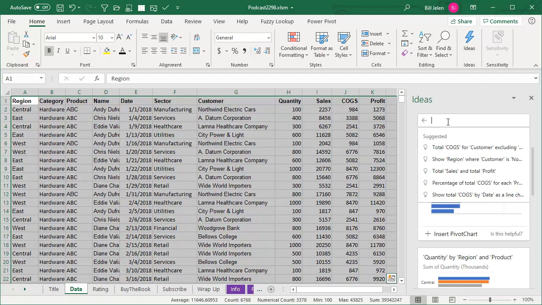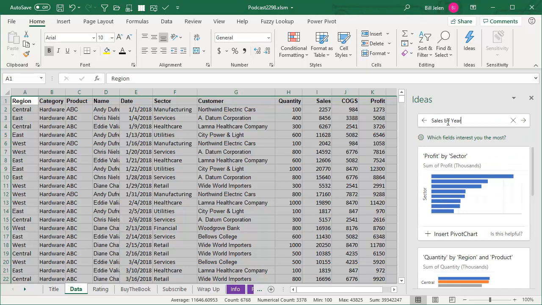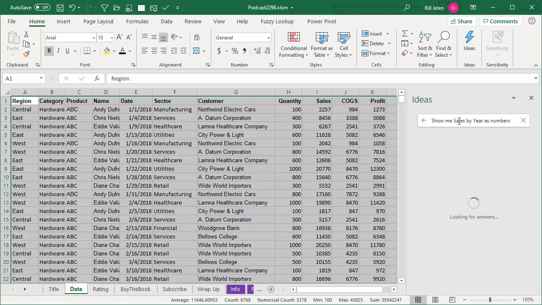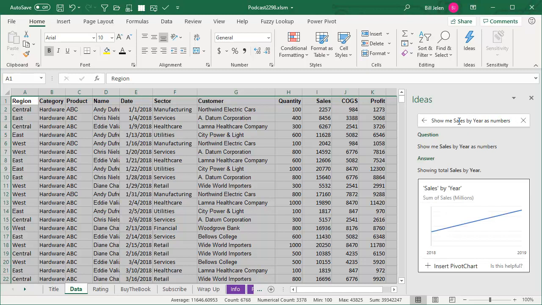and I can ask for sales by year. It's funny. It's not funny at all. I didn't want a chart. I just wanted the numbers. Show me sales by year as numbers. That's not going to work. Okay, all right, a tiny bit of frustration there.